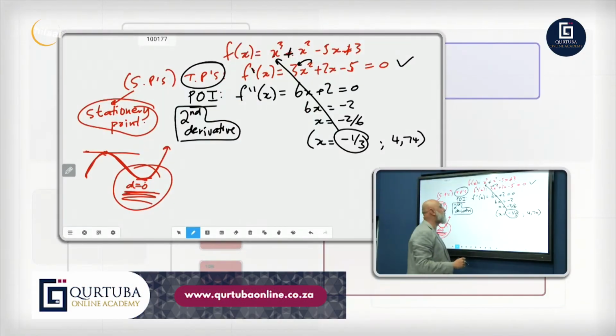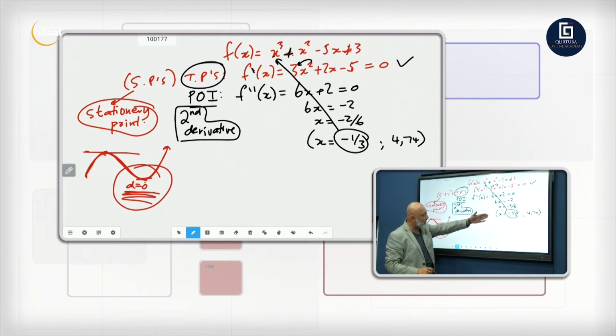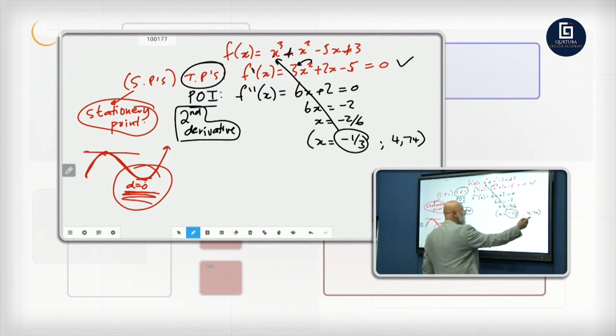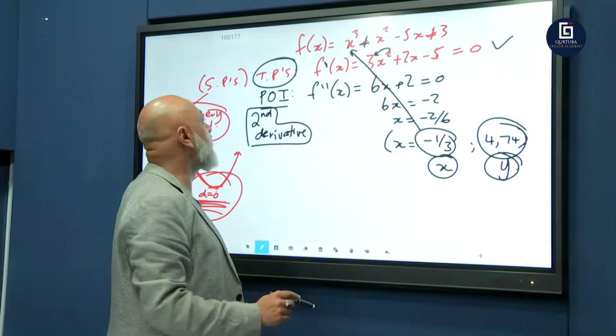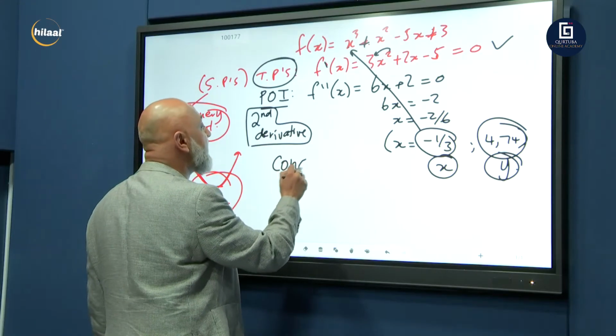And that is your point of inflection. You set your point of inflection equal to 0, you solve for x, and you substitute x back into the original in order to get the y value. That's the x value of your point of inflection. That is your y value of your point of inflection. That is also called the point of concavity.